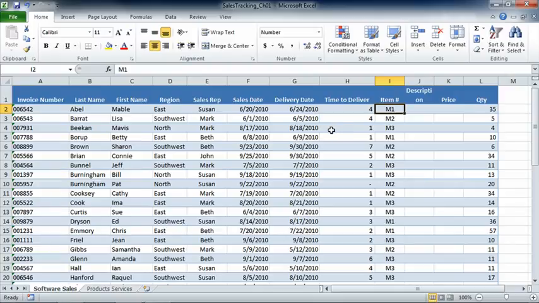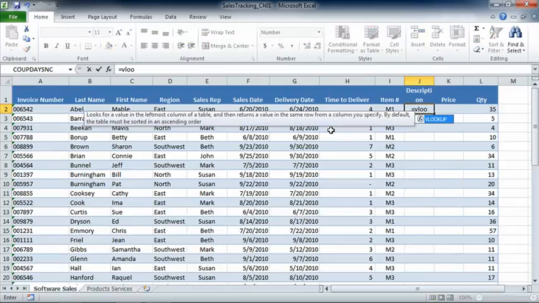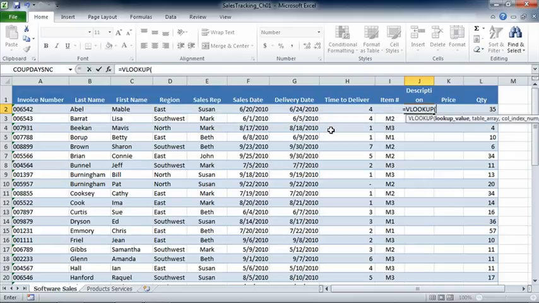As with any calculation, we need to click in the cell we want to work with, and I'm going to start to type equals Vlookup. Of course, we don't have to type the whole thing because we have autocomplete, so I'll just press Tab. Now we can see how we're going to put together this Vlookup function. It's a little bit more advanced than the big 5 that you may be used to seeing. First thing I'm going to do is move this down so we can see the whole thing. There we go. And we can see that this particular function has 4 arguments, 3 of which are required.